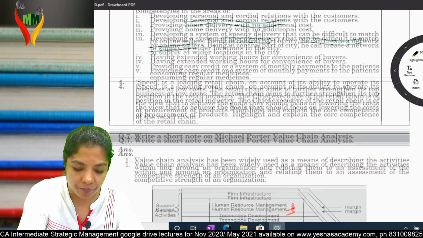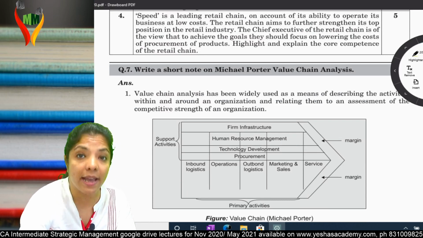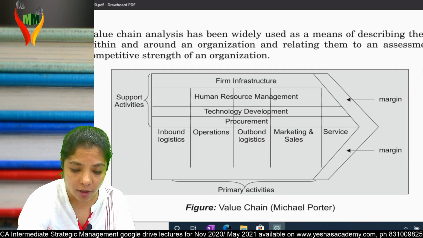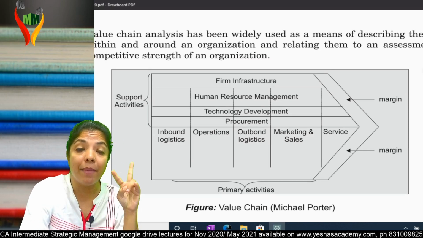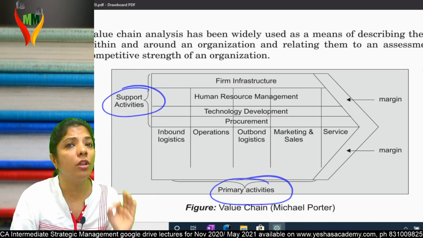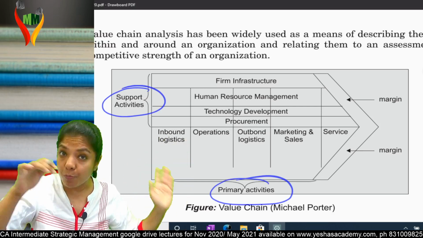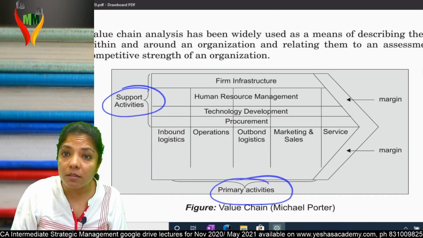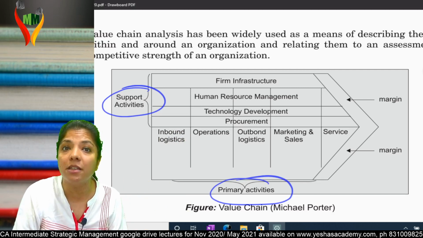Michael Porter is saying, see this diagram. This diagram should be there in your exam. If this topic comes, you have to draw this diagram. So according to Michael Porter, there are mainly 2 activities, primary and support. Please don't use the word secondary. After teaching, when I see your answers, you don't write support, you write secondary. There is a reason to write support.